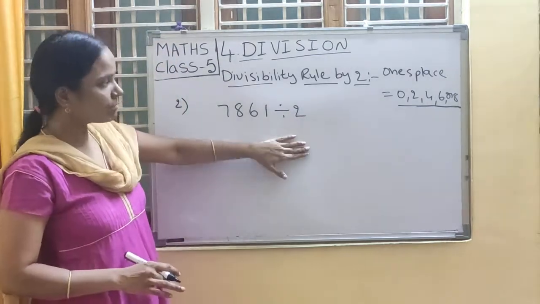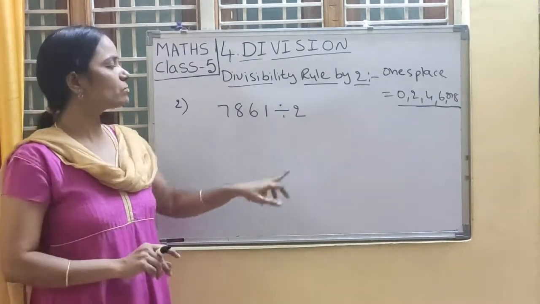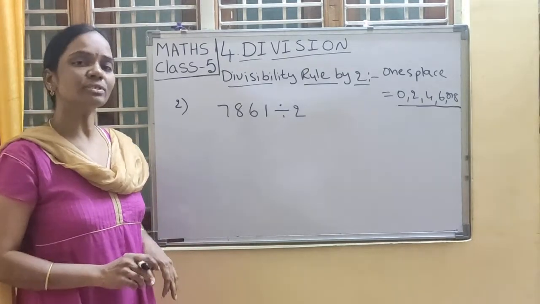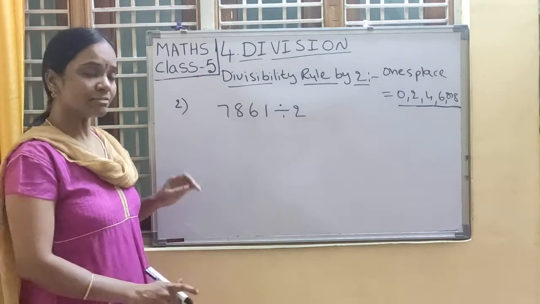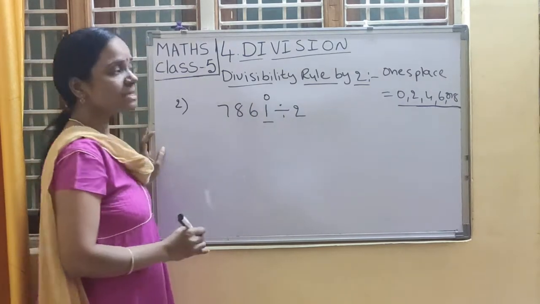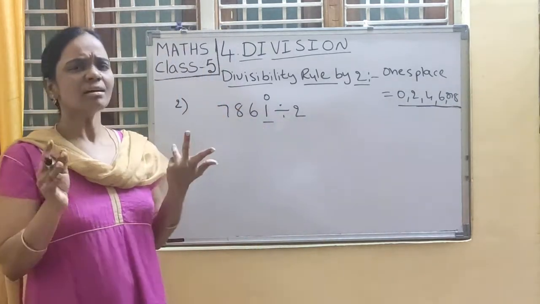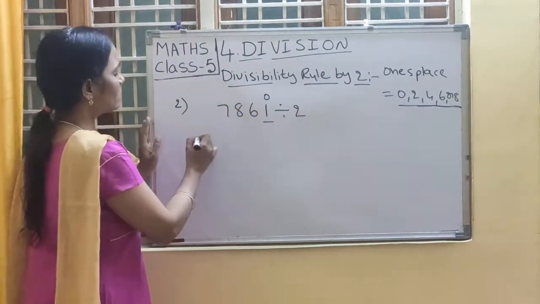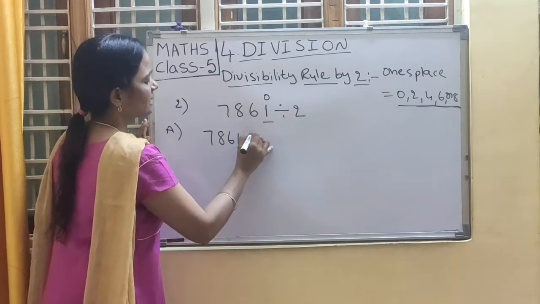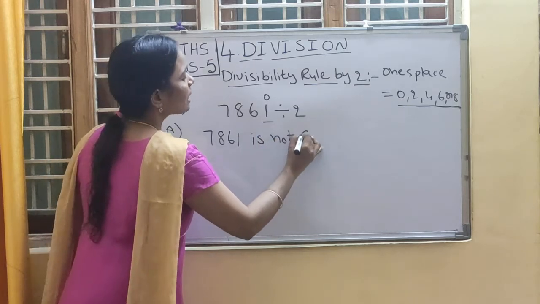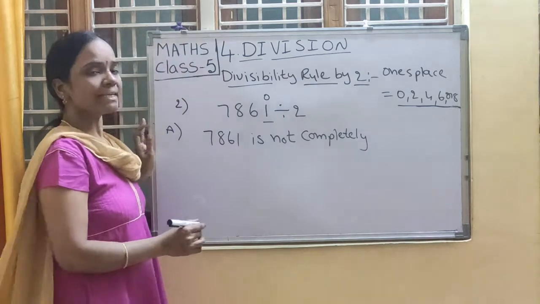By seeing this number, directly I am saying that this number is not completely divisible by 2. How can you say? Very good. We have to check the digit at ones place. What is the ones place digit here? 1. Here we don't have 0, 2, 4, 6 or 8, so it is not completely divisible by 2. So write down the answer: 7861 is not completely divisible by 2.